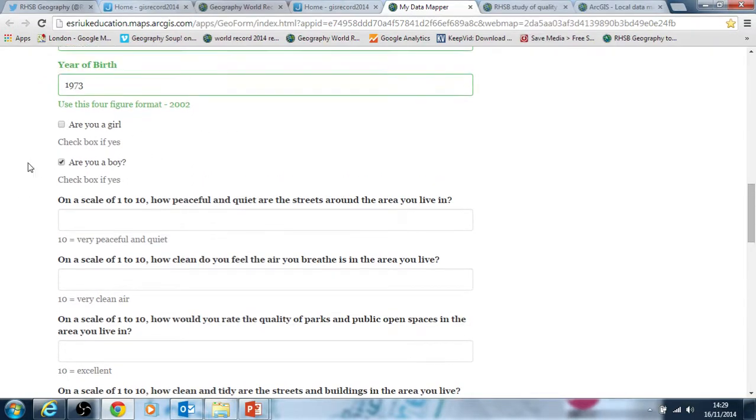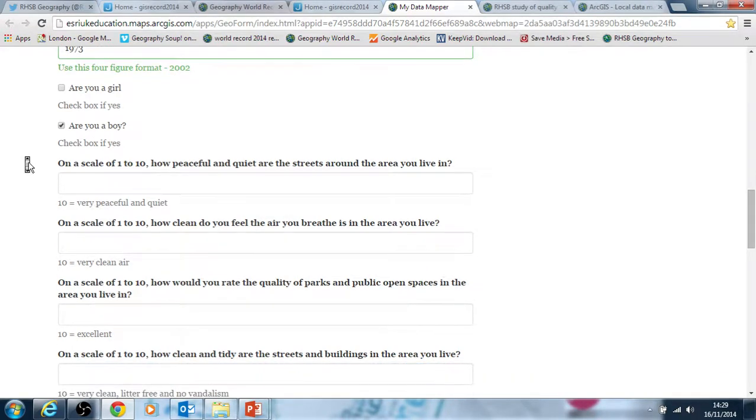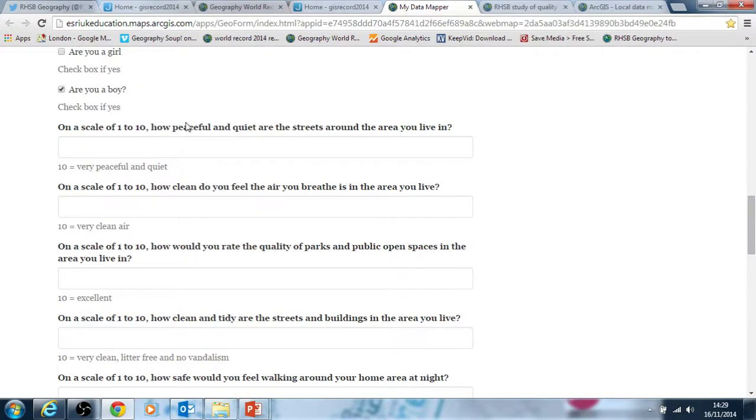But the idea was to get students to think about data collection methodologies and potential for maybe sub-filtering data at a later stage if they want to analyse it by age or gender. And then the questions are all on the same system, on a scale of 1 to 10, how peaceful and quiet are the streets you live in.